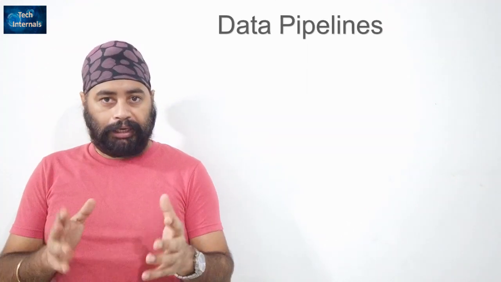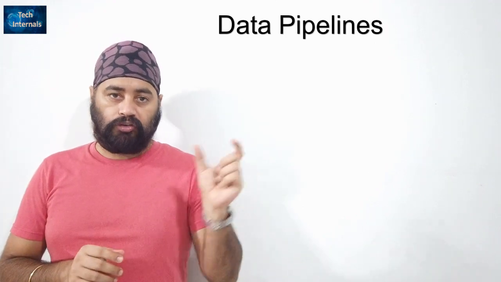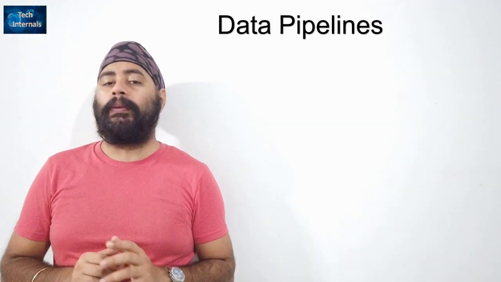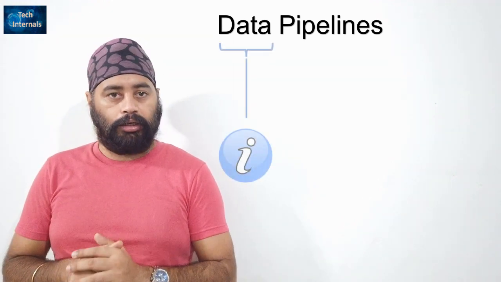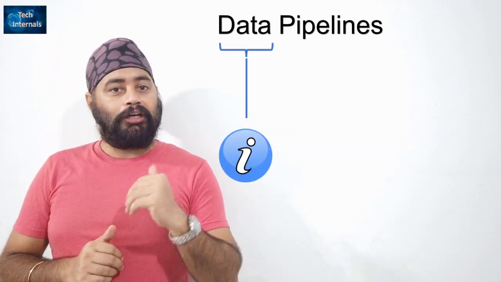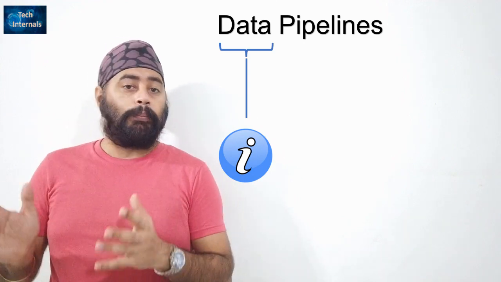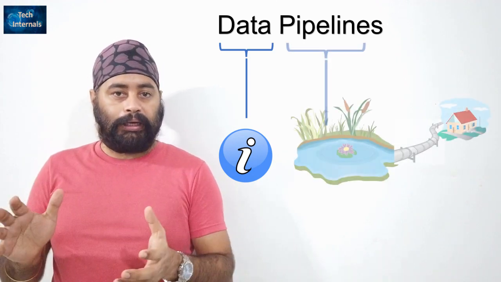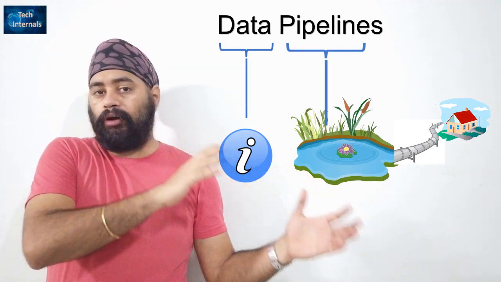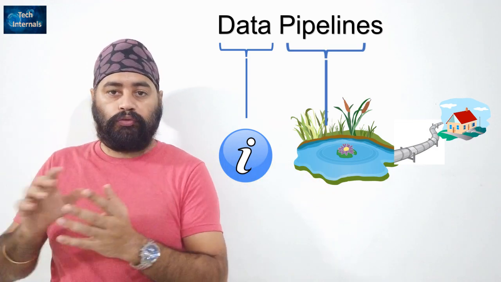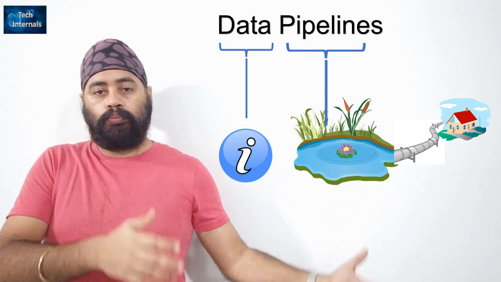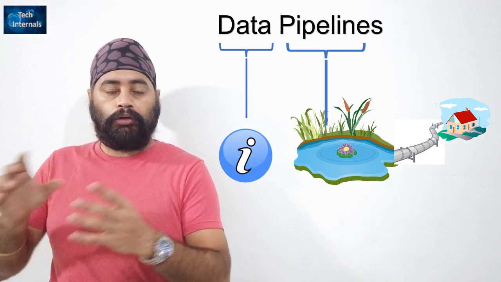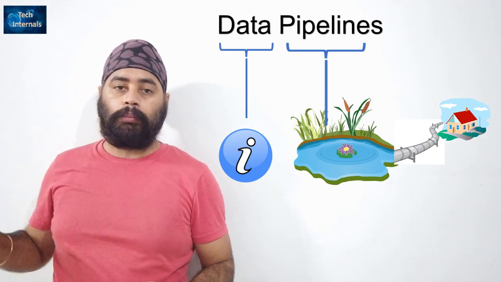You can understand data pipelines from the word itself. I can break the word into two parts. The first part is data, and the second part is pipelines. Data is easy to understand: any piece of information is called data. Pipelines you can compare with water pipelines, where you build pipelines to flow water from one point to another point. If you want to flow water from a particular location to your home, then you have to build a pipeline.